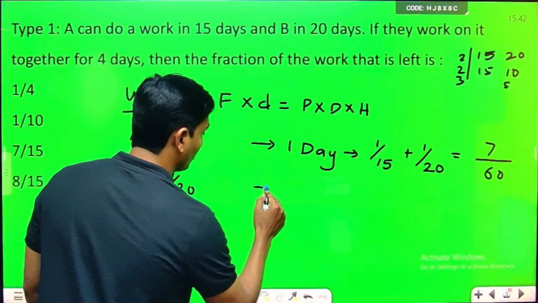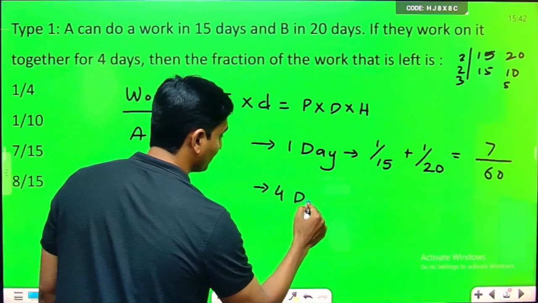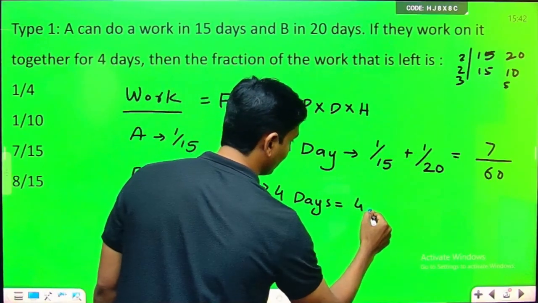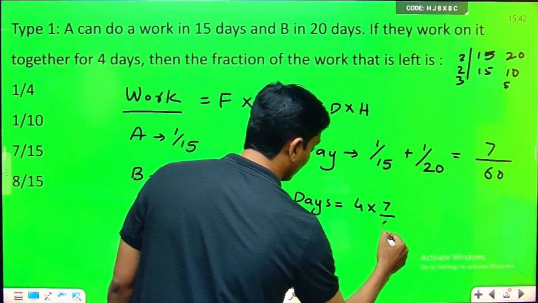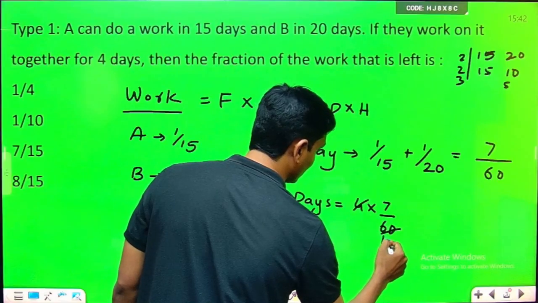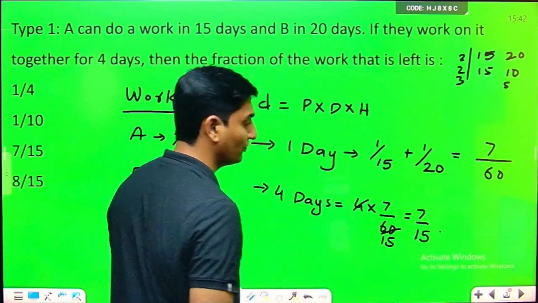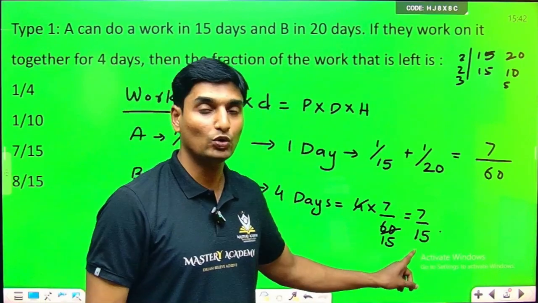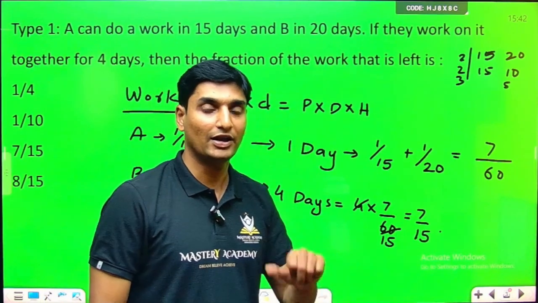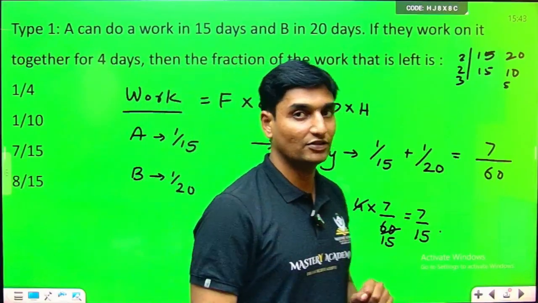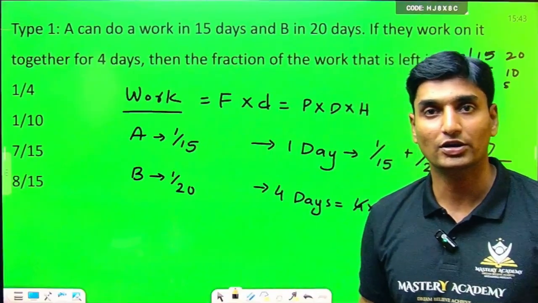Now they are working totally for what? 4 days. So 1 day's work is 7 upon 60. For 4 days, we multiply 4 into 7 upon 60. So 7 upon 15. This is the amount of work that is done by A and B all together in 4 days. Now the question they are asking is how much is the amount of work left.